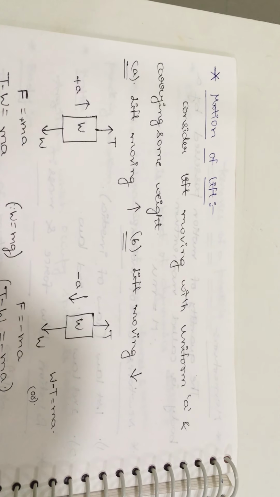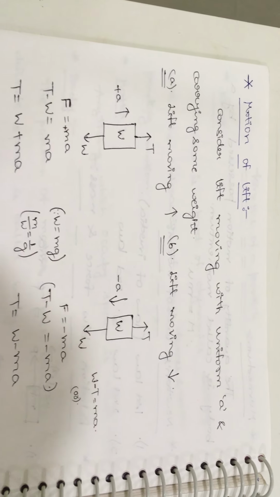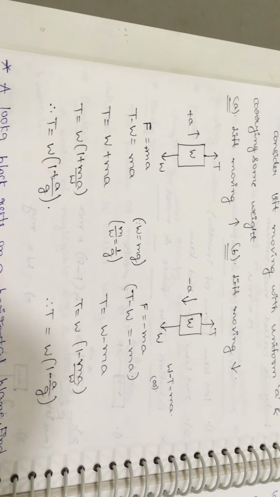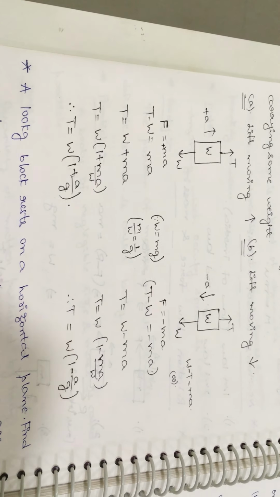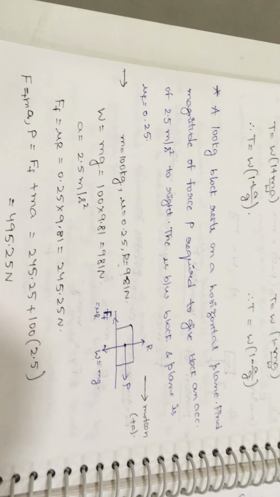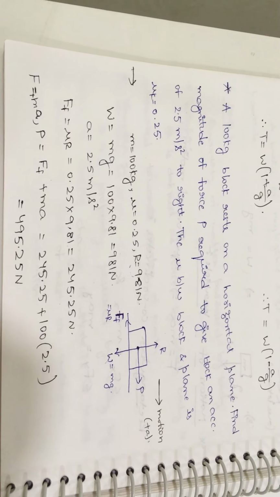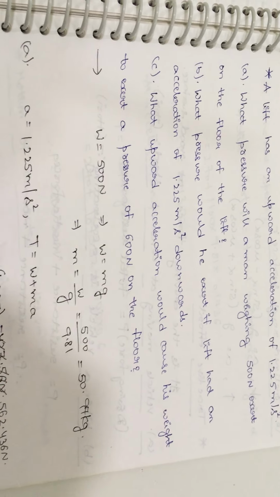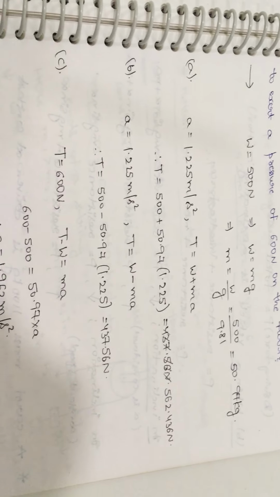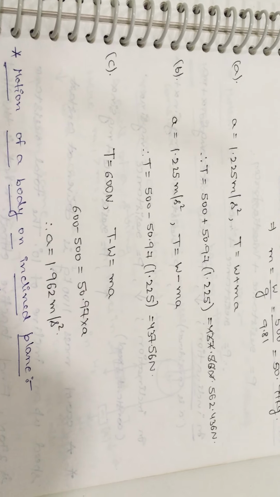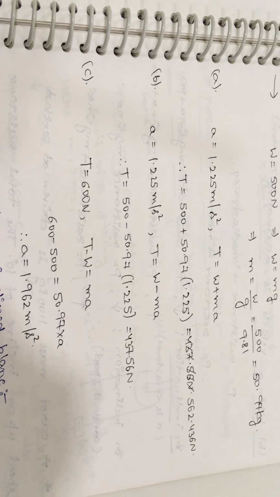Once again, this is the first concept, motion of the lift. In the motion of the lift, there are two conditions. This is the first problem according to the horizontal forces application. This is the second problem according to the vertical forces, according to the derivation part or concept wise. In the next video, we will see the concept of motion of the connected bodies.